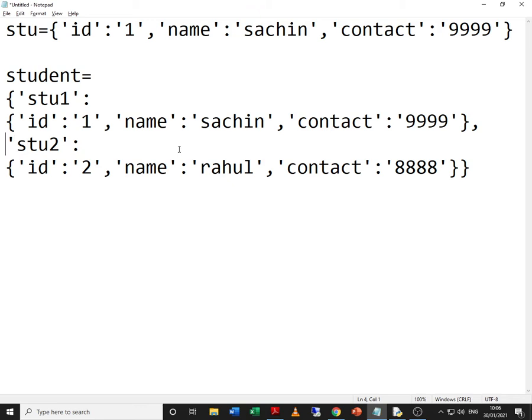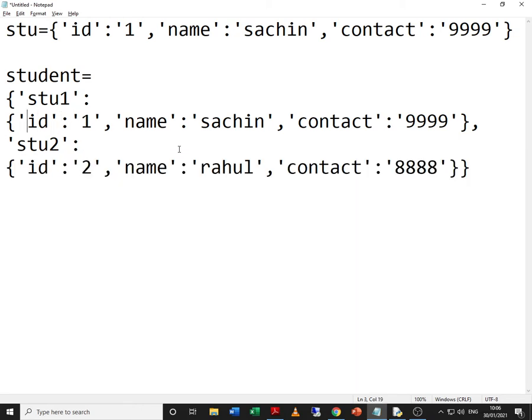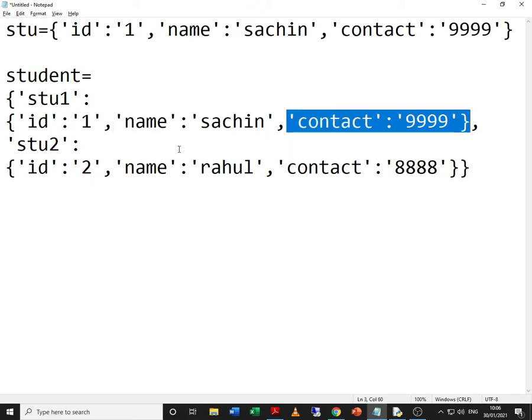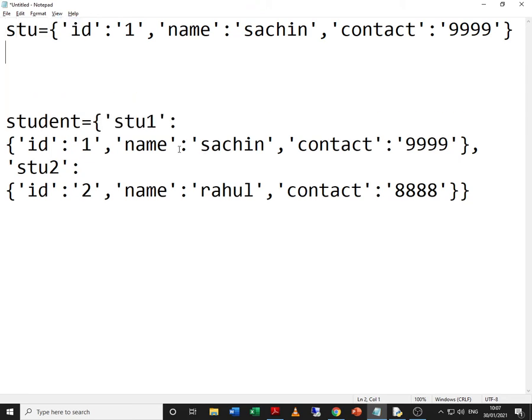Similarly, the second key value pair, this is the main key, and in the next line we have the values. In the inner dictionary this is key value pair 1, this is key value pair 2, and this is key value pair 3.